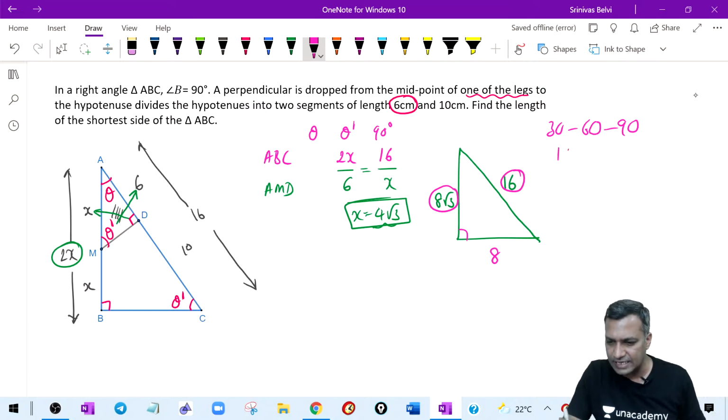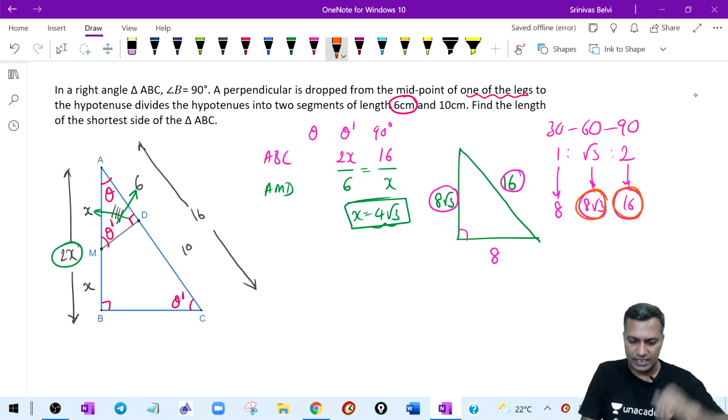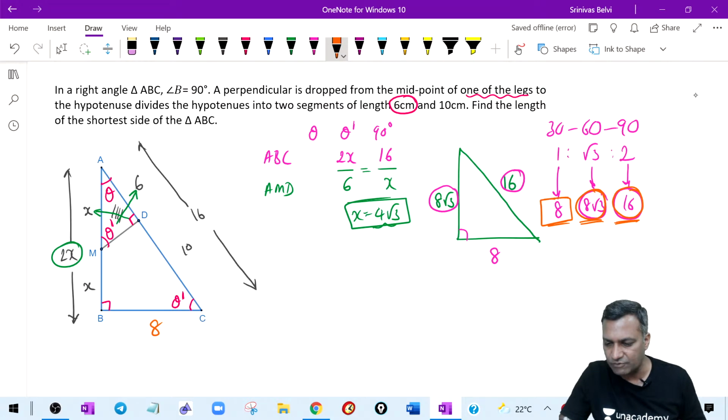So you know that the sides are in the ratio 1 is to root 3 is to 2. So therefore 2 corresponds to 16. Therefore you know that 1 should correspond to 8. Root 3 should correspond to 8 root 3. Given these two stimuli, 16 and 8 root 3, you happily settle with this particular side being 8. Therefore what are the three sides? 8 is one of the sides, 8 root 3 and 16. The shortest side therefore is nothing but 8.